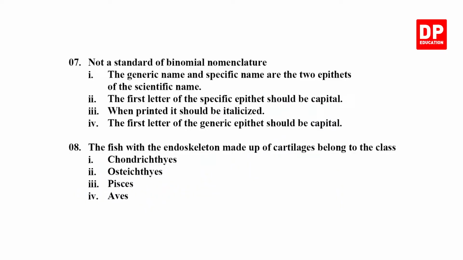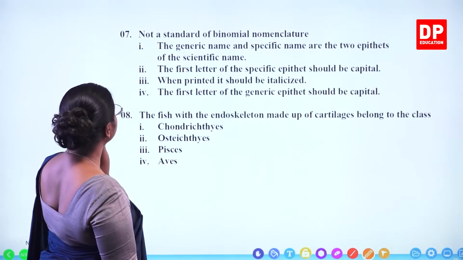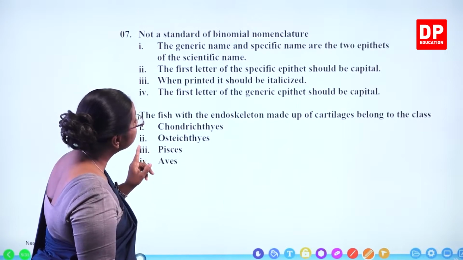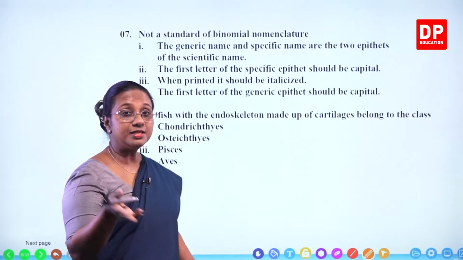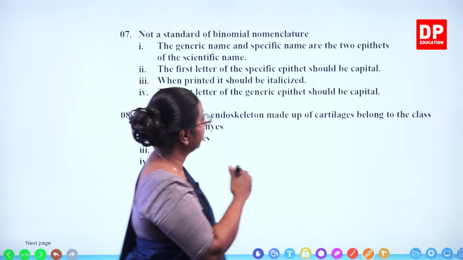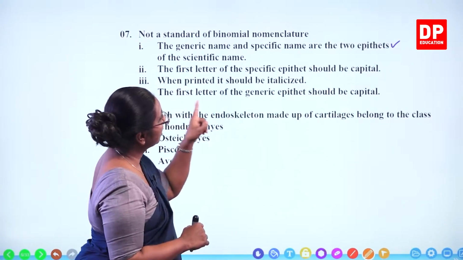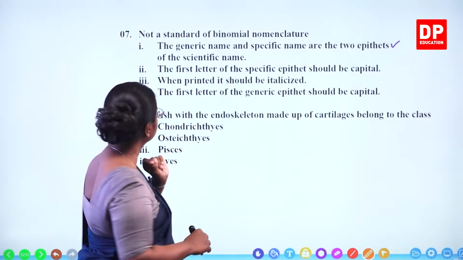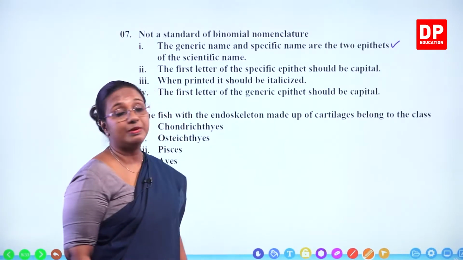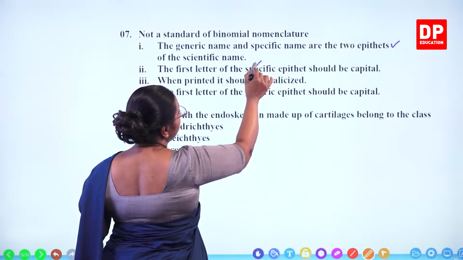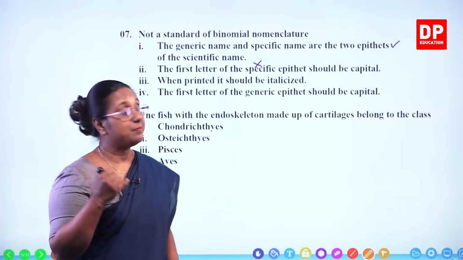Not a standard of binomial nomenclature. So we discussed all the standards before also. We will look at the answers. The generic name and specific name are the two epithets. That is correct. There should be two epithets, the generic name and the specific name. Then we have the second answer. The first letter of the specific epithet should be capital. That is wrong. It should not be the specific epithet. It should be the first letter of the generic epithet.